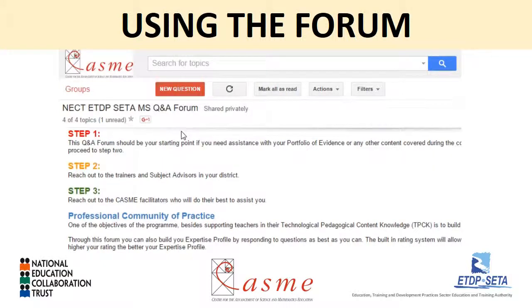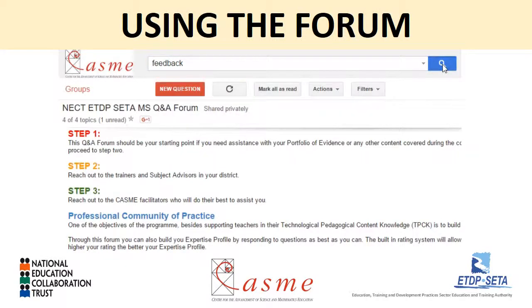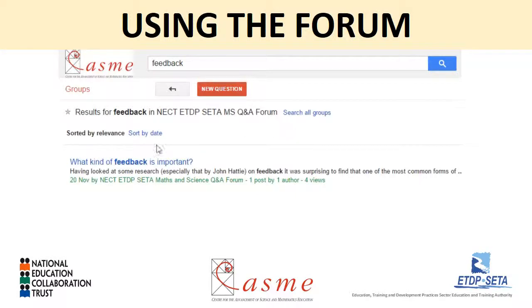Another great feature of the forum is the ability to search the topics and search for questions. Simply put your cursor in the search box and type in your search string. And you'll find questions related to your search.